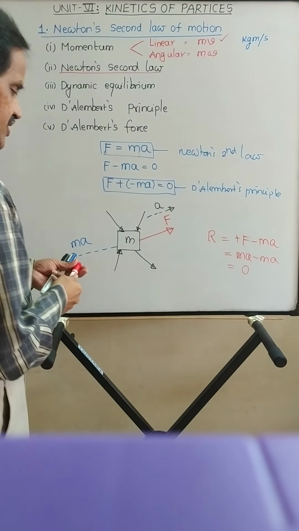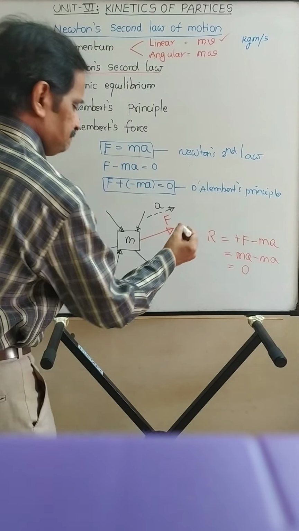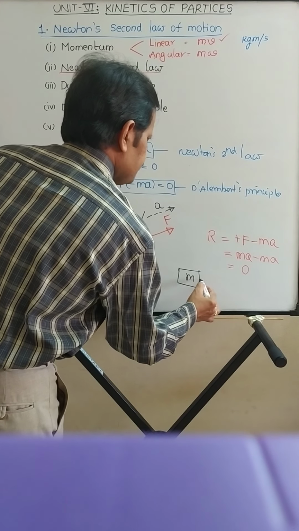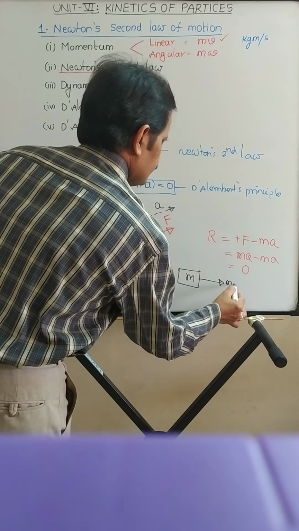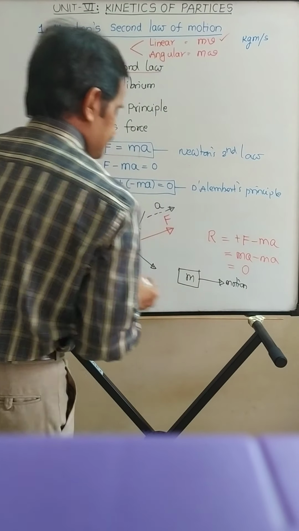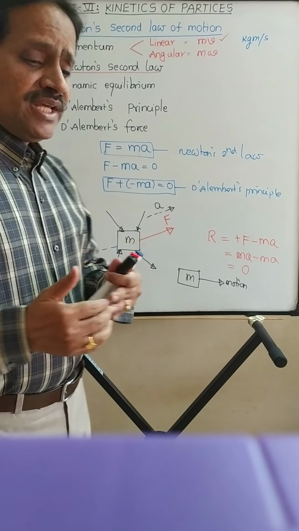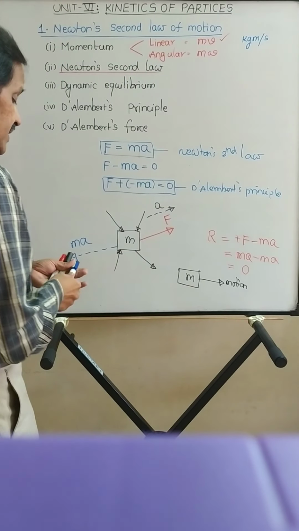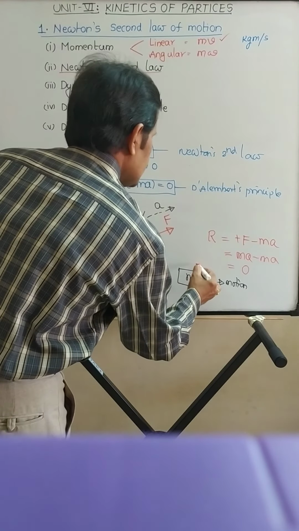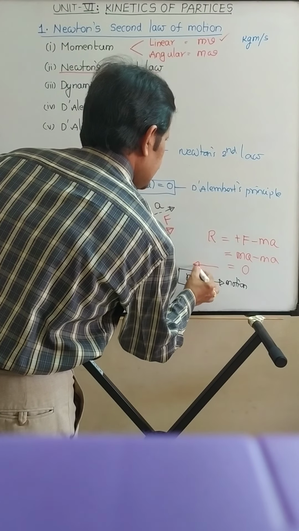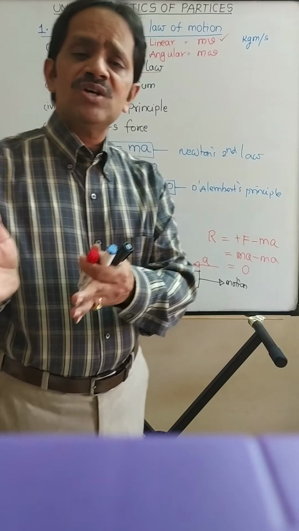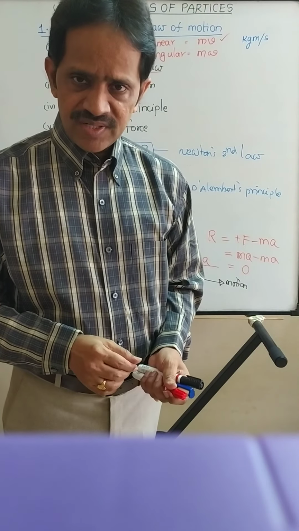That additional force or imaginary force, which is also known as D'Alembert's force, is to be applied in the opposite direction of acceleration. For example, let us consider a body of mass m. It is moving towards right, but the velocity of the body goes on decreasing. That means the retardation is acting. So the acceleration of the body is in the opposite direction of motion of the body, because of which the velocity of the body goes on decreasing, right?